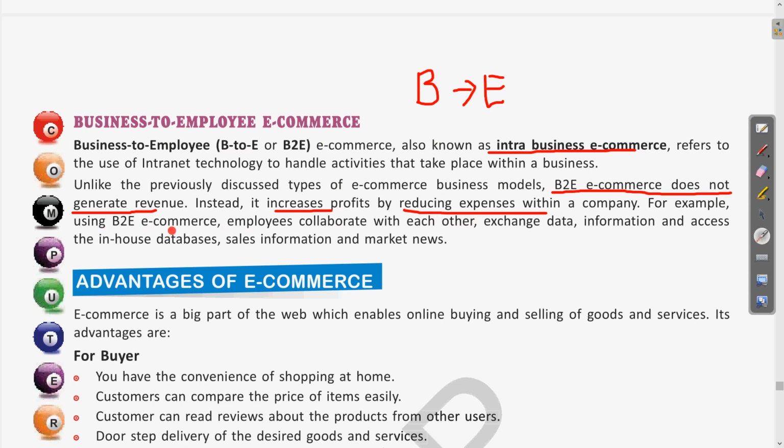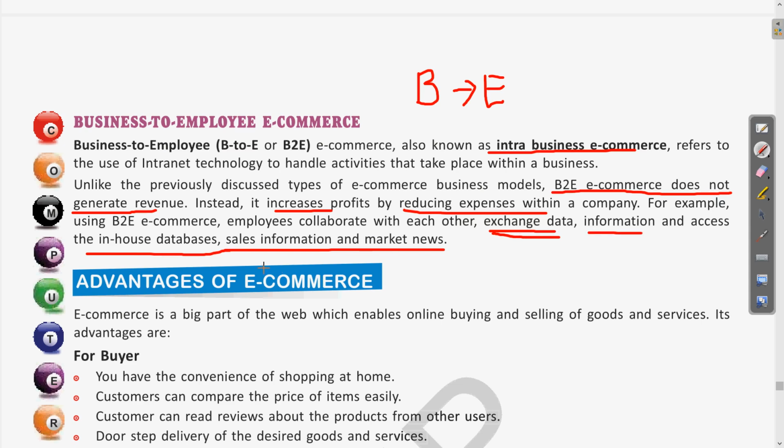Using B2E e-commerce, employees collaborate with each other, exchange data and information, and access the in-house databases, sales information, and market news. As this is occurring within the company itself, the employees are collaborating among themselves, where they can exchange data and information.